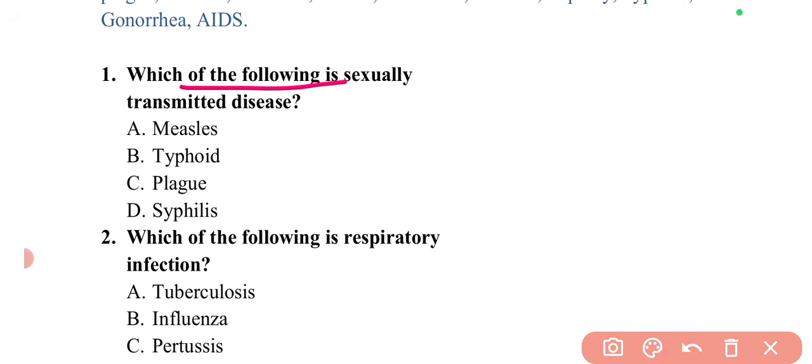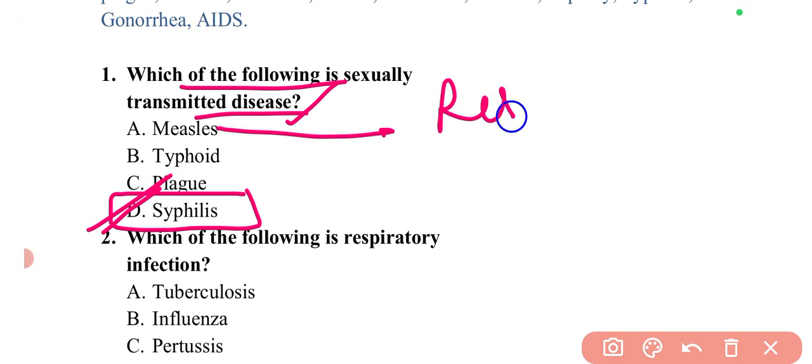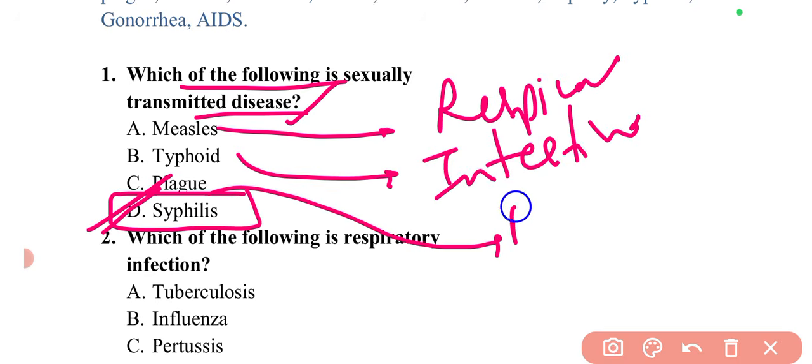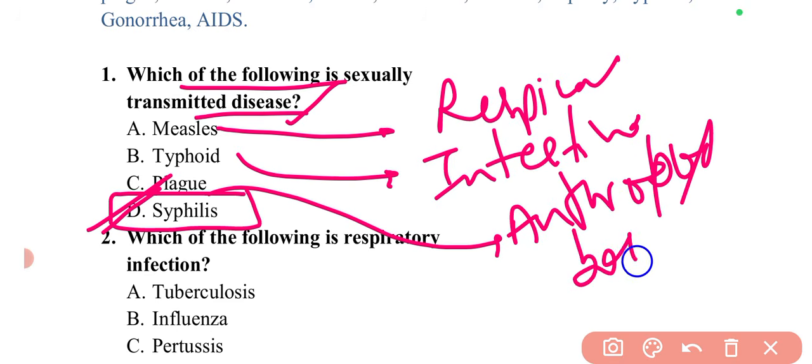The question is, which of the following is a sexually transmitted disease? Among these, the sexually transmitted disease is syphilis, so option D is the correct answer. Measles is basically a respiratory infection. Typhoid is an intestinal infection. Plague is an arthropod borne infection.